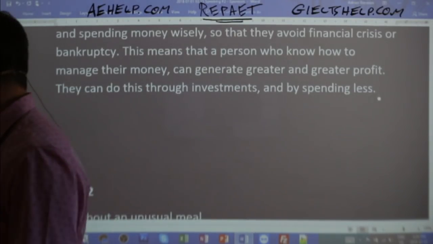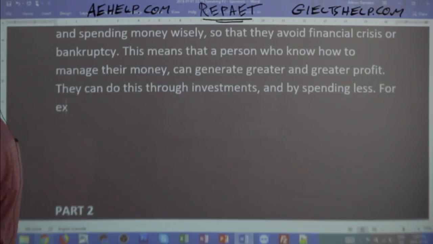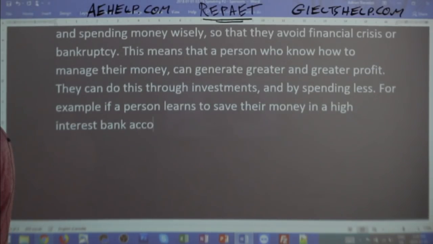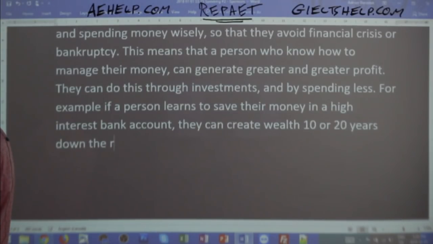For example, if a person learns to save their money in a high interest bank account, they can create wealth 10 or 20 years down the road.